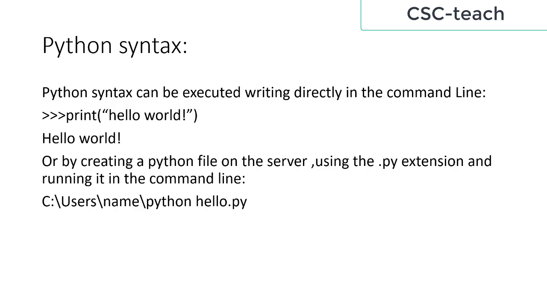Syntax of Python. Python syntax can be executed directly by writing in the command line, like print hello world. This will produce hello world. Or we can create a Python file on a server using the .py extension and run it on the command line. It means we can write it on the server by saving a file hello.py, then run python hello.py on the command line, and we will get the result.